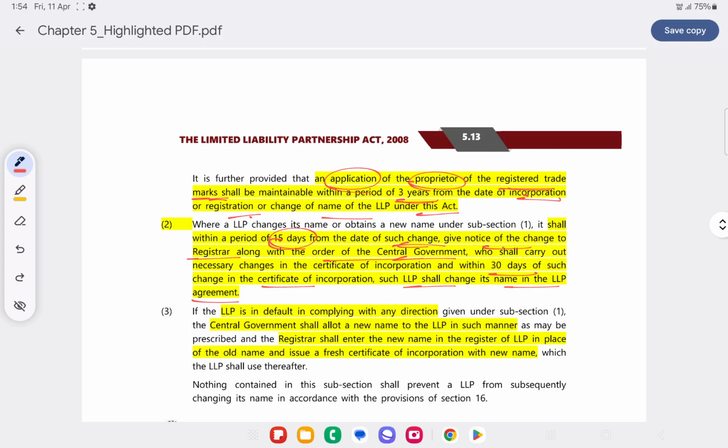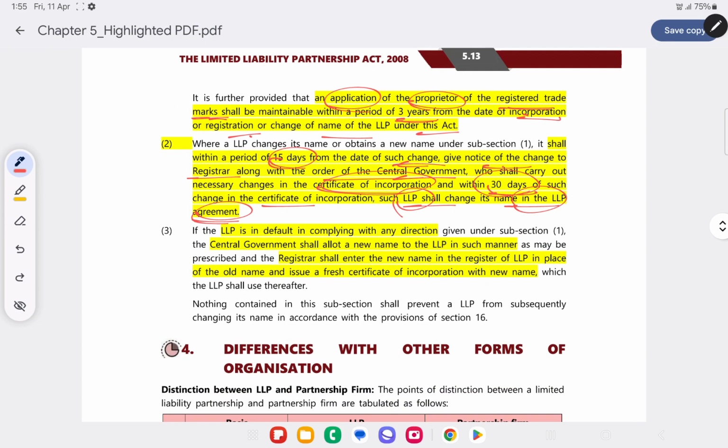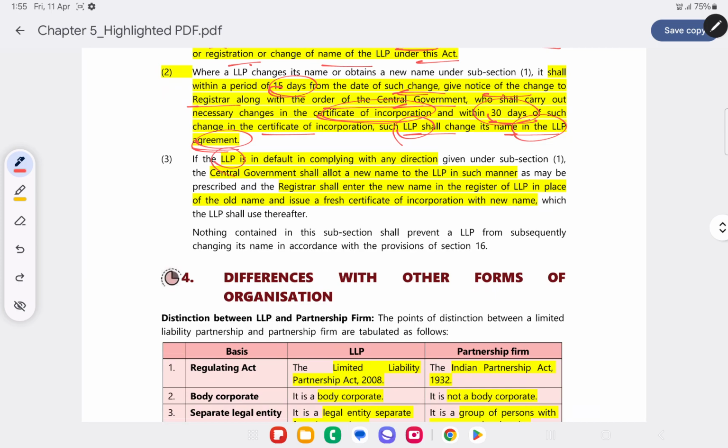After changing the name, the LLP will have to intimate this to the registrar within a period of 15 days. The registrar will carry out these changes in the certificate of incorporation, and within 30 days the LLP will have to change its name in the LLP agreement as well, once a change is made in the certificate of incorporation. If the LLP makes any default in complying with the direction, the central government will have to allot a new name to the LLP.